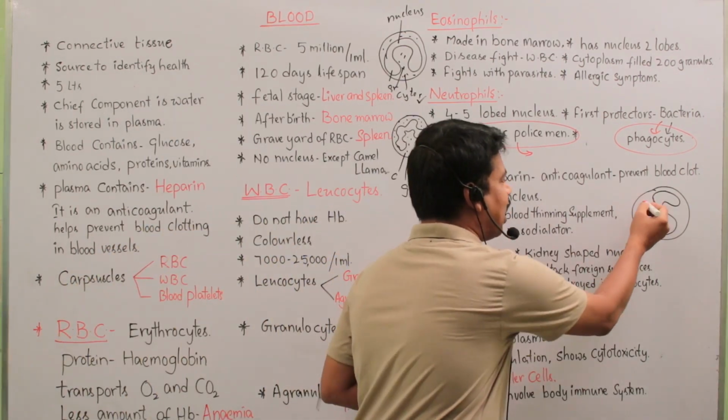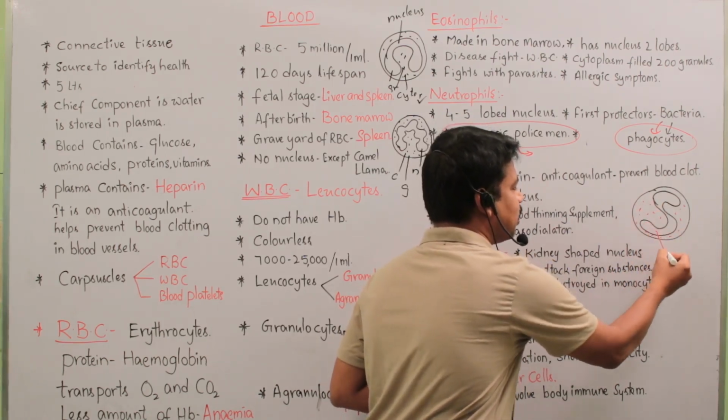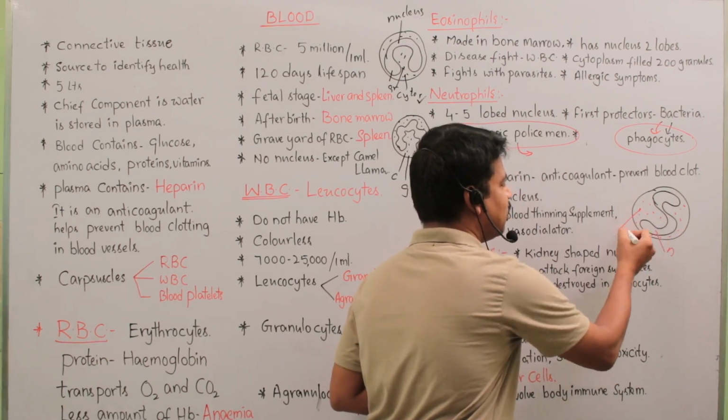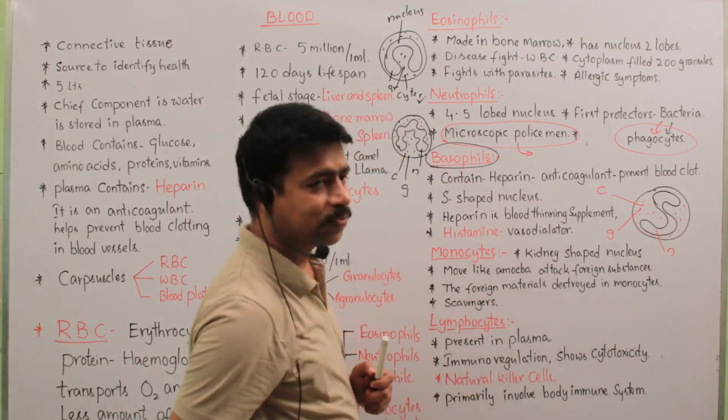Here some granules are also present. So this is the nucleus, these are granules, and this is cytoplasm.